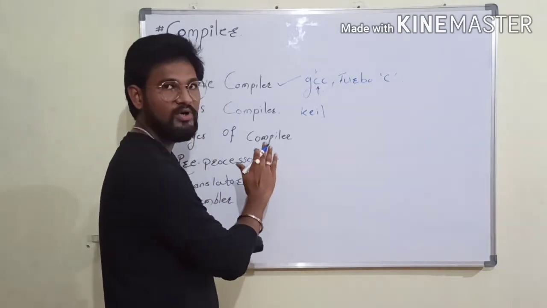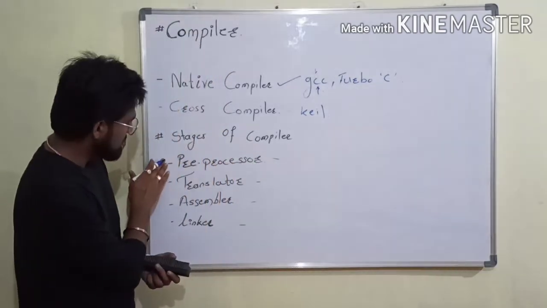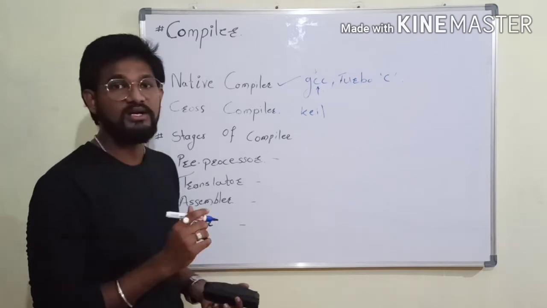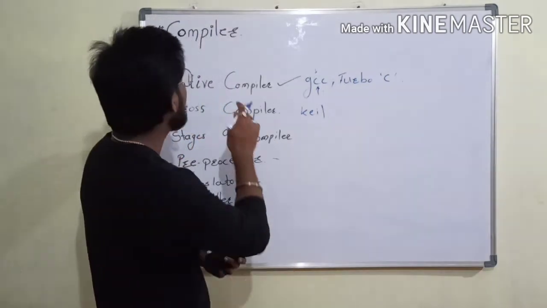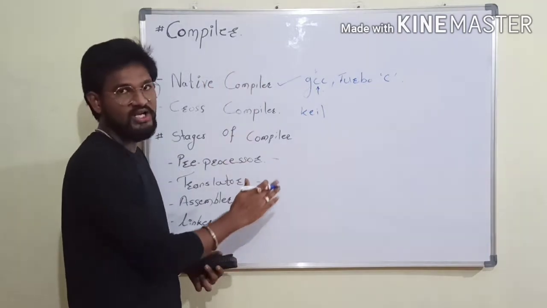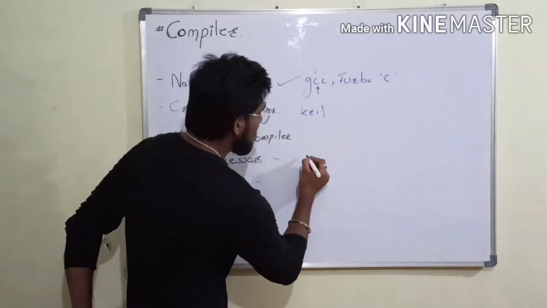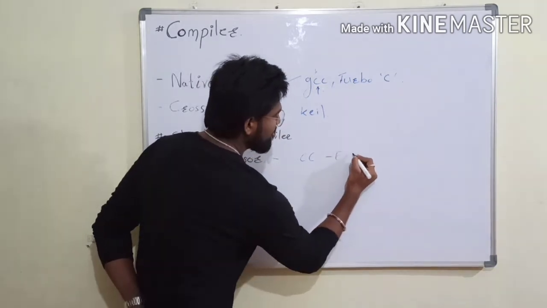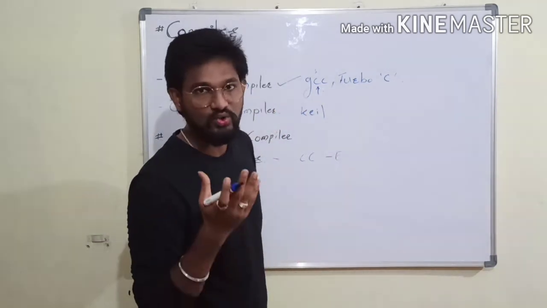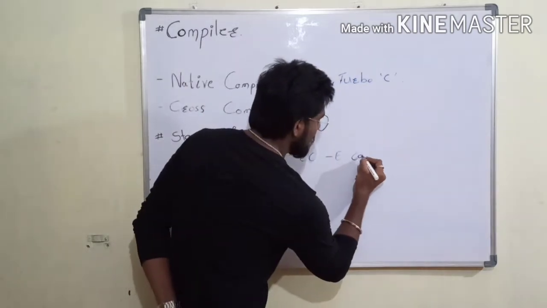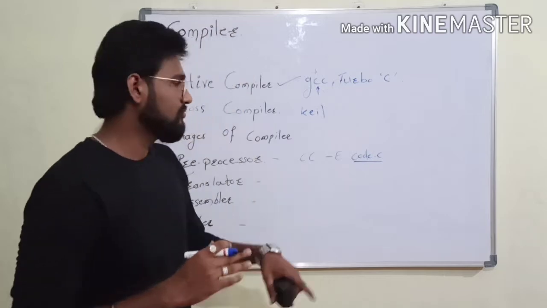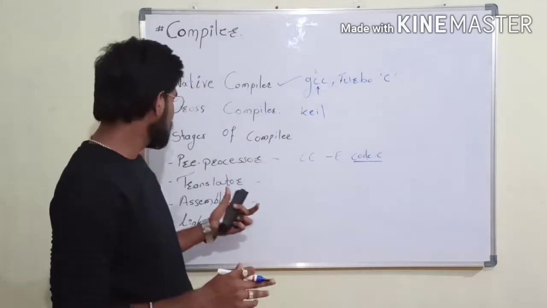Now if you want to compile your source code .c file step by step, there is a command to compile your .c file to a .i file. The .i file is the preprocessor file. The command is cc -E, and we take the file name as code.c. code.c is our file, and we need to compile this file into preprocessor output.